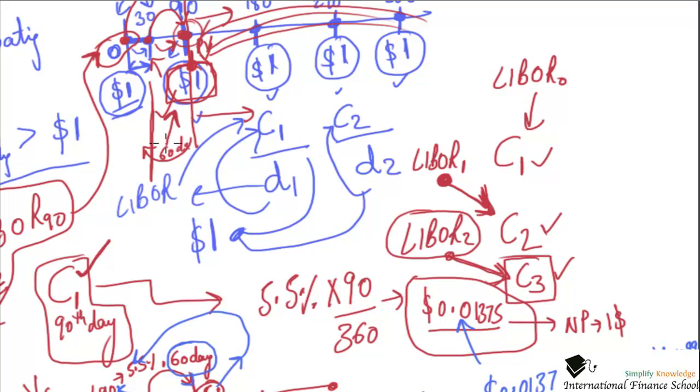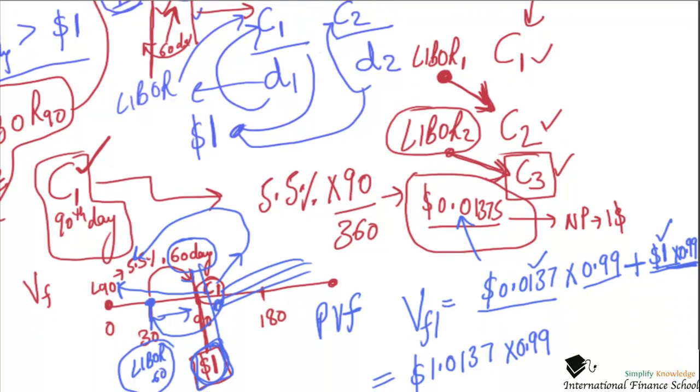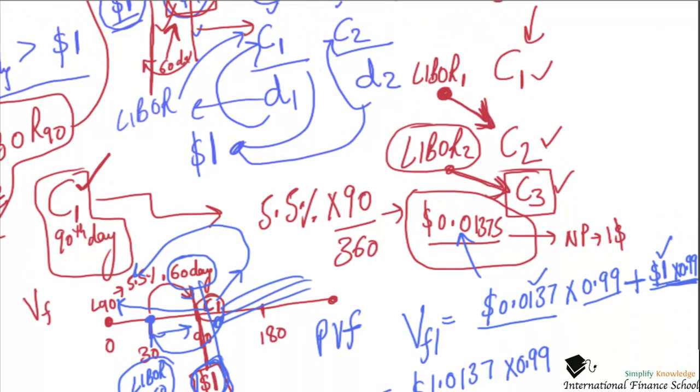So the value of $1 right here, which is everything, all future expected cash flows, their present value $1, the par value, is also brought to present value. So the answer is $1.0137. I add these two and multiply, factoring it out with 0.99. What you get is, once you multiply this, I'm just using a calculator on the side to compute the numbers, 1.0037. So I get this number here.